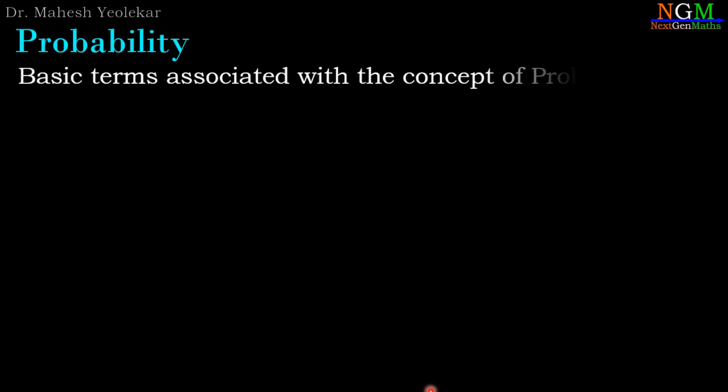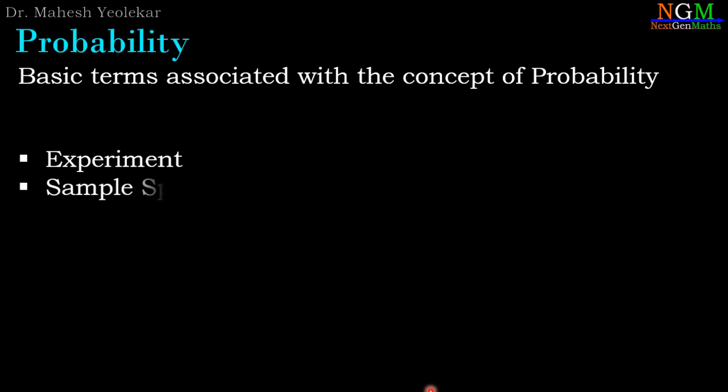Probability. To understand the concept of probability, we have to understand some basic terms associated with probability. First term, experiment. Second term, sample space. Third term, event. And the next is probability. So first we are going to discuss the experiment.